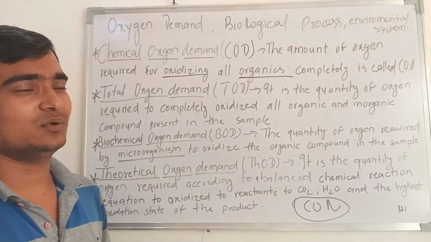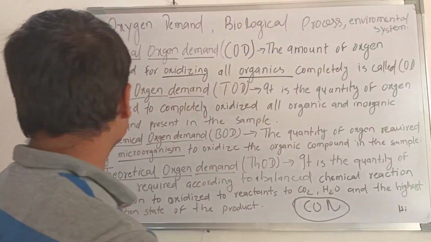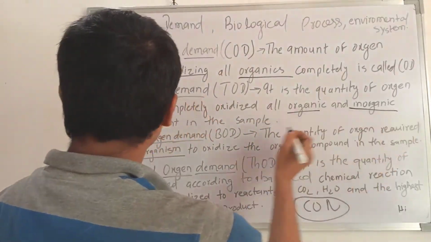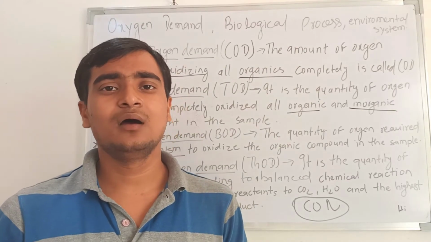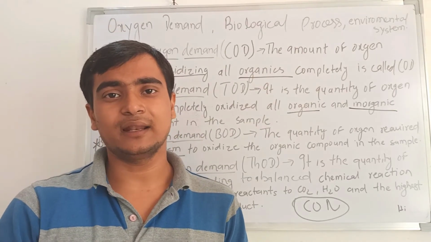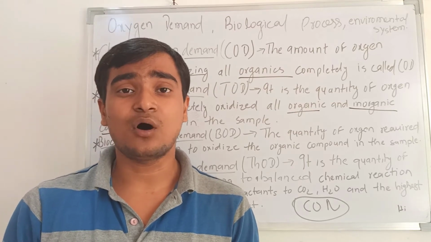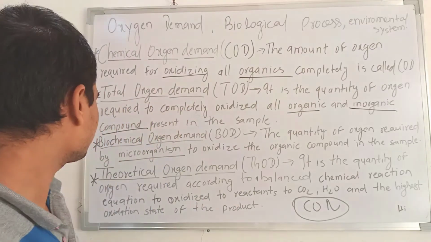The same thing is written on the board: it is the quantity of oxygen required to completely oxidize all organic and inorganic compounds present in the sample. If you have any sample with organic and inorganic compounds that will be completely oxidized, how much oxygen is required at that time is called the total oxygen demand.